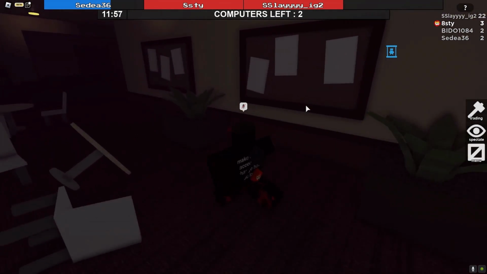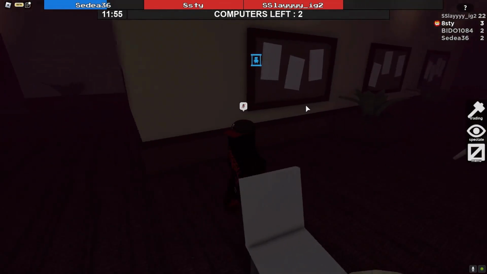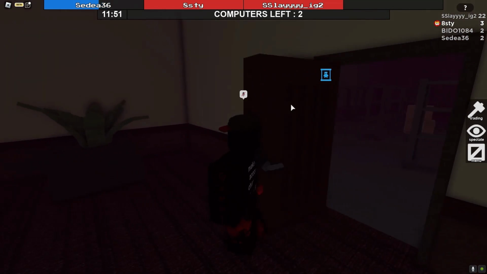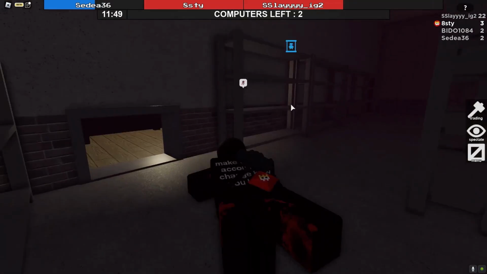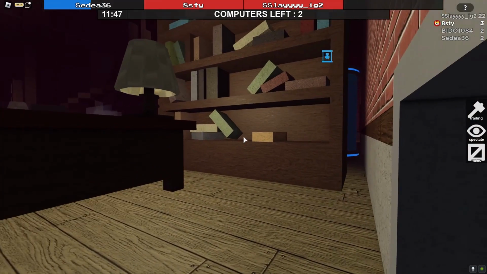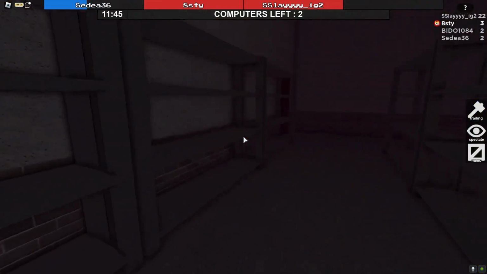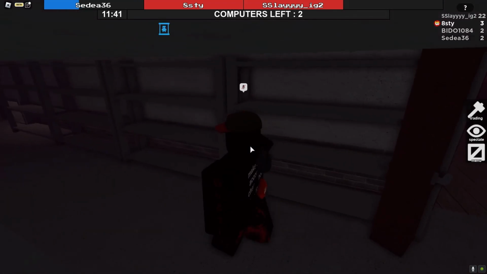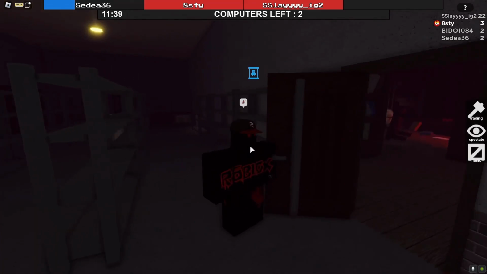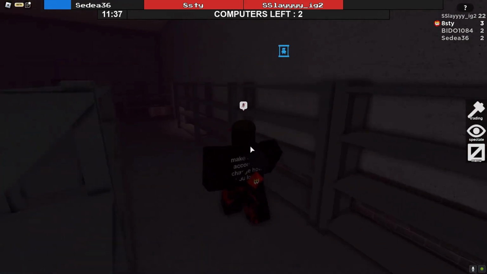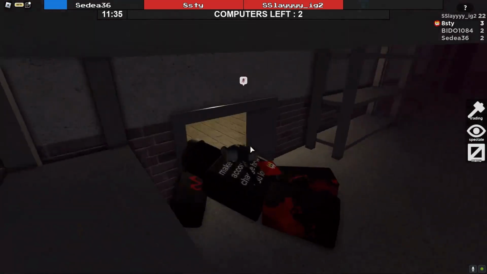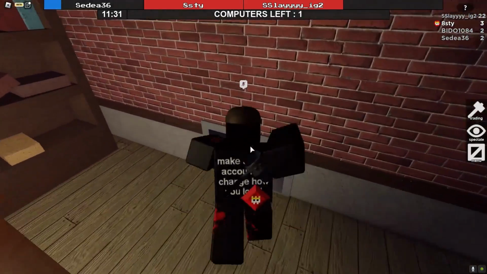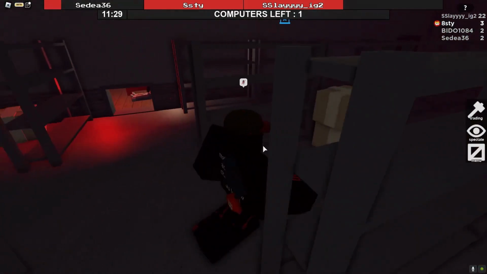Now, you would think that they just replaced the last letter with a capital I instead of an L to confuse us, but there are 4 accounts, so it doesn't really make sense considering there was only one of these letters in the username. The most bizarre fact of all is that every account here belongs to the UGC creator, Reverse Polarity, also known as the original Jacob XX Duel. This isn't it though. When you search for another popular account known as Spyro, you get 3 different results, with the original Spyro owning all of these accounts.